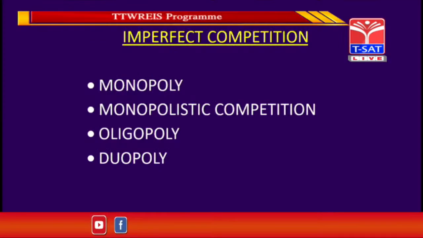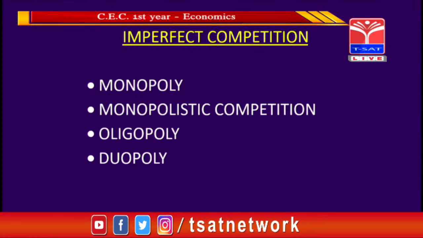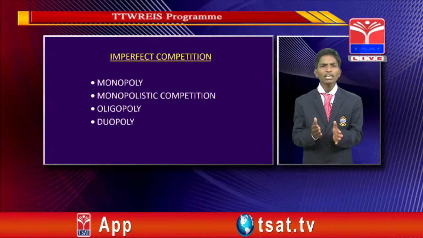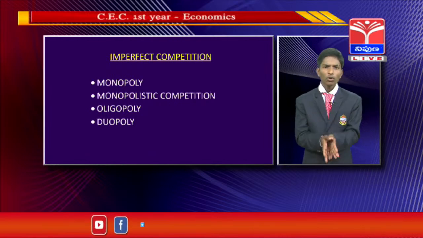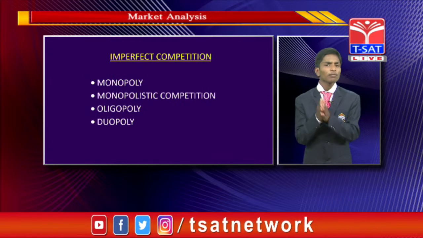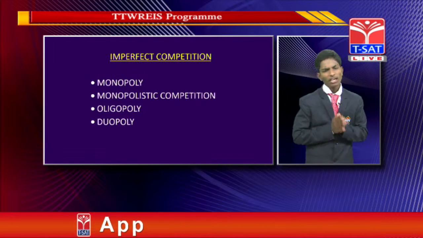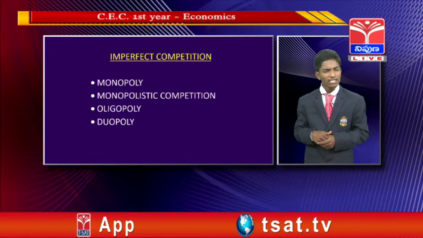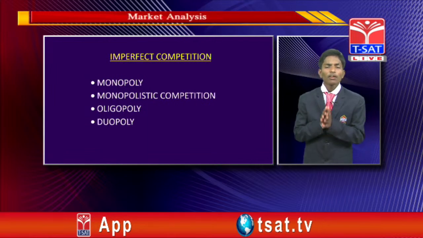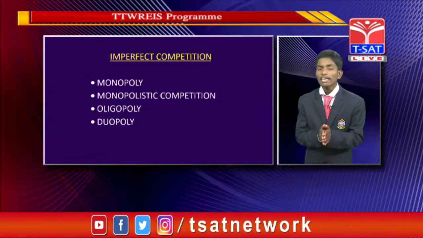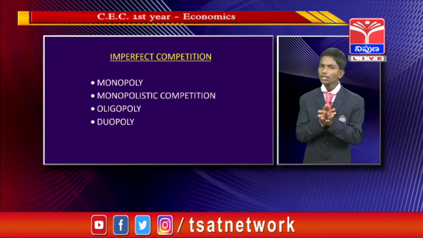And oligopoly is where a few producers exist and determine the price of goods. It is nothing but oligopoly. And the fourth one is duopoly. In duopoly, when only two producers exist in a limited form, it is known as duopoly.